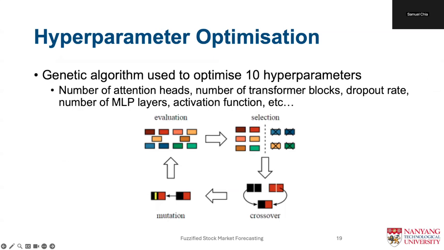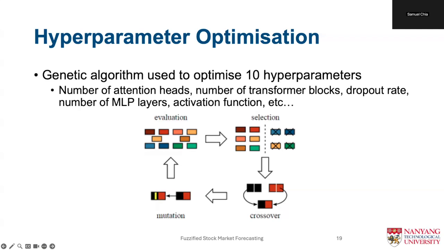A genetic algorithm is a method for solving optimization problems, taking inspiration from the natural process of biological evolution and natural selection. Treating hyperparameters like genes, we can use crossover to select the better settings and mutation to explore our search space. This approach optimizes hyperparameters such as the number of attention heads and the number of MLP layers that we should use for each of the 9 clustering algorithms that we use in the fuzzification step.